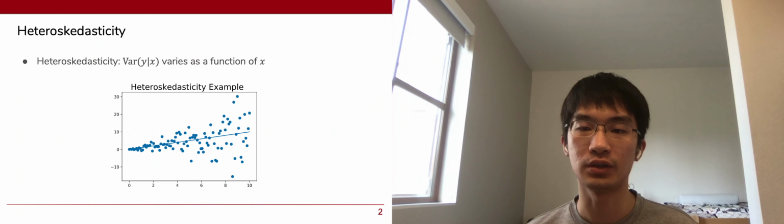Heteroskedasticity is often studied in regression analysis and refers to the property that the distribution of the error varies across inputs. In this work, we mostly focus on classification, though the developed technique also applies to regression. Here, heteroskedasticity reflects how the uncertainty of y given x varies as a function of x.